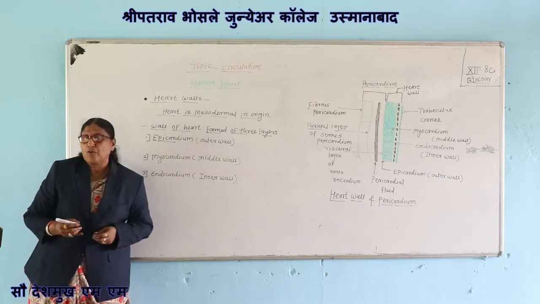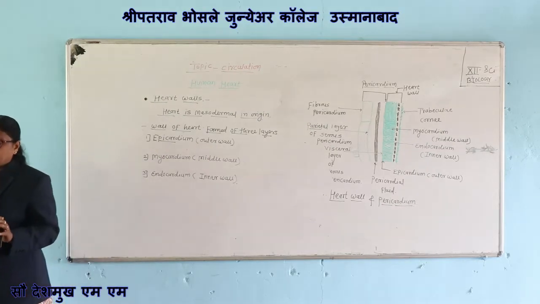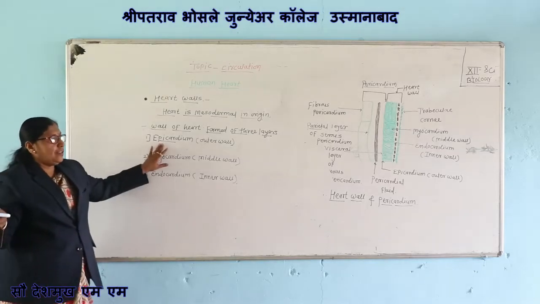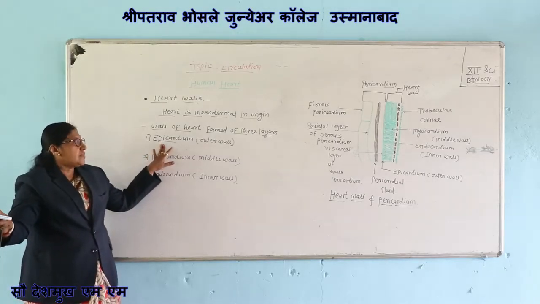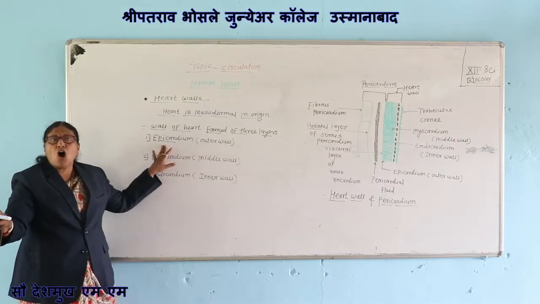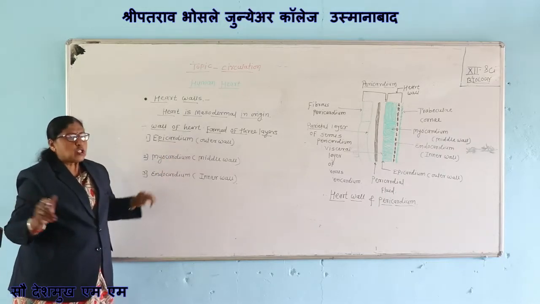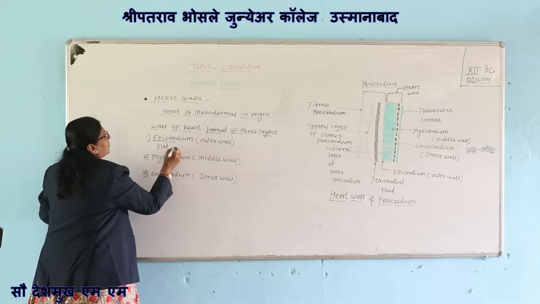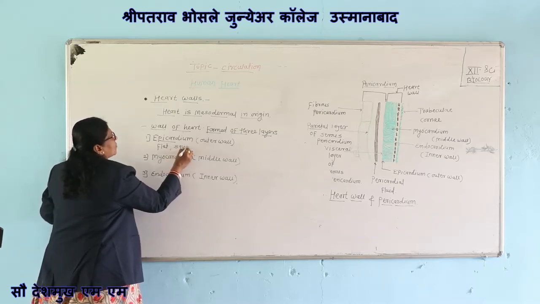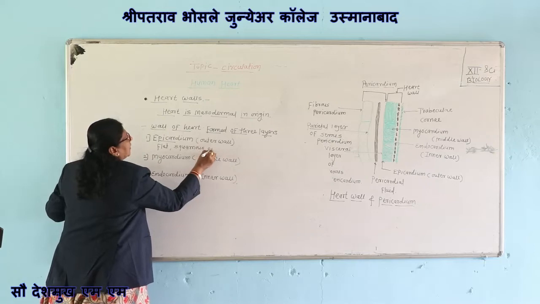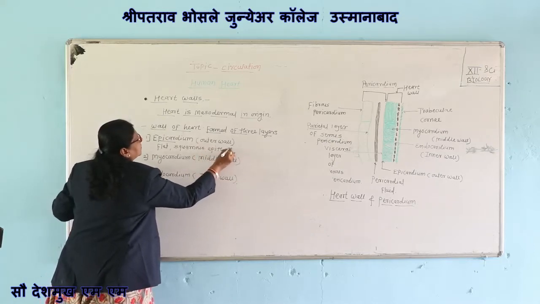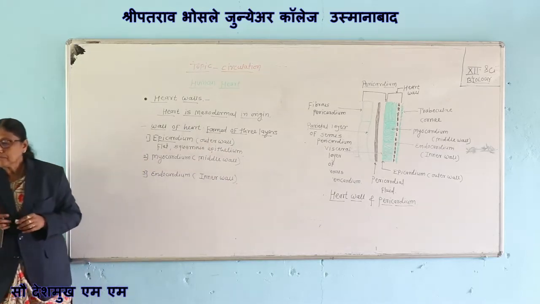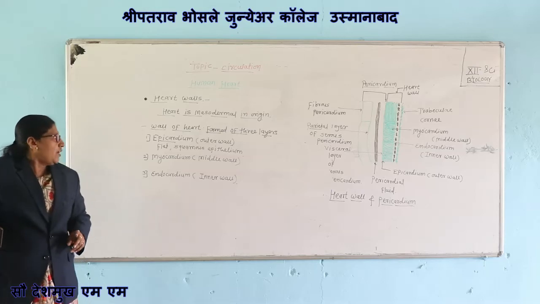Wall of heart is formed of 3 layers. First is the outer epicardium. Outer epicardium is a thin wall, single layer, which is formed by flat squamous epithelium. Epicardium is the outer wall, thin.